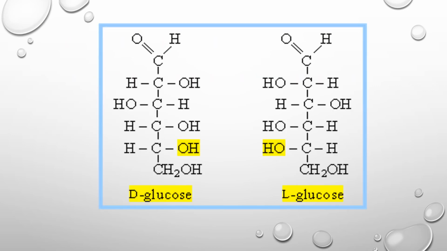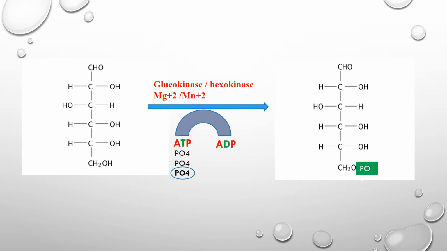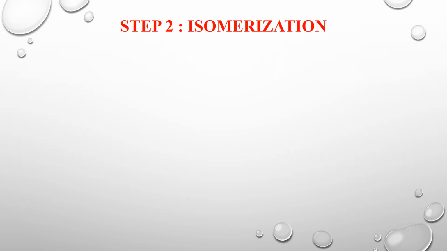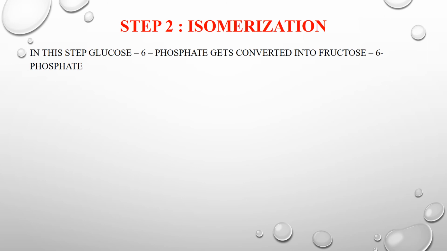This is D-glucose and L-glucose. There is a difference between D-glucose and L-glucose in the orientation of hydroxyl groups. If we see in D-glucose, the last but one carbon contains the hydroxyl group towards the right side, whereas in the case of L-glucose it is present on the left. The phosphate group is added at the sixth position of the carbon. Sixth carbon position.